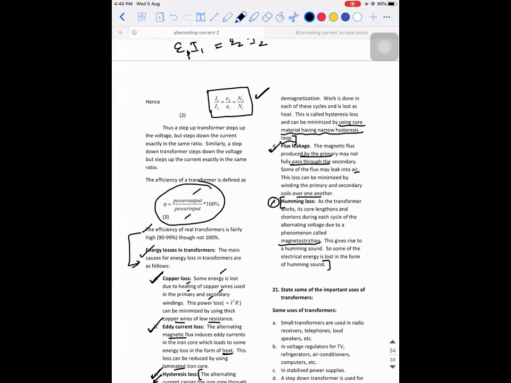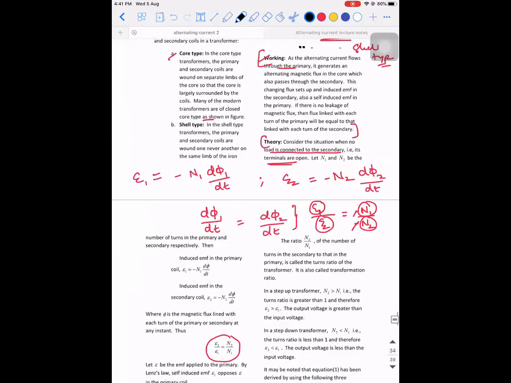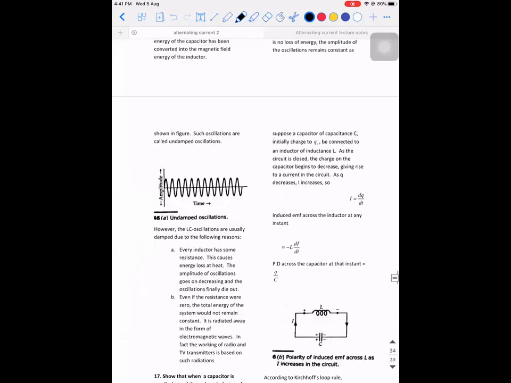Clear? If you're clear, I'll move on to the next topic, which is again a very simple topic. That is again a theory part only. There is nothing much for me to teach. It is called an LC oscillator.